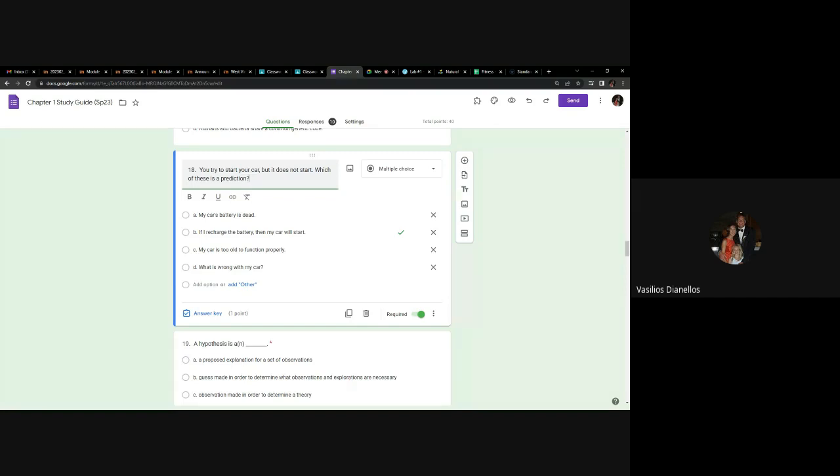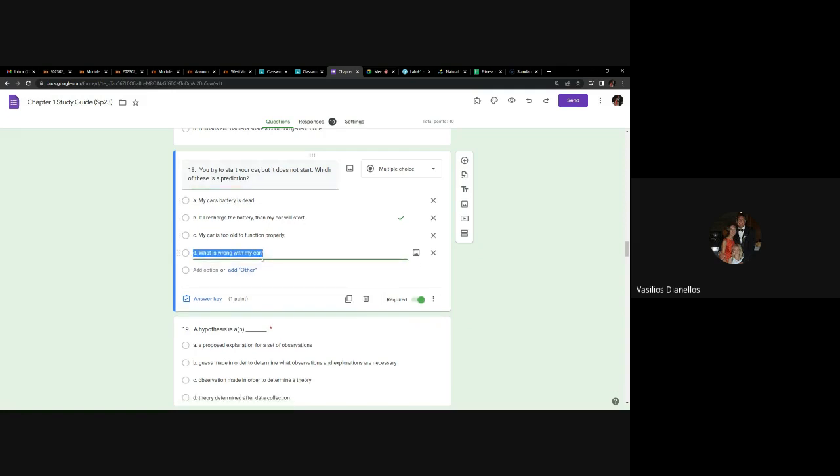You try to start your car, but it does not start. Which of these is a prediction, right? So the fact that it does not start would be the observation, right? That's your observation. And then you come to your question. What is wrong with my car, right? And then you would come up with a hypothesis or multiple hypotheses. And one hypothesis could be that my car's battery is dead.